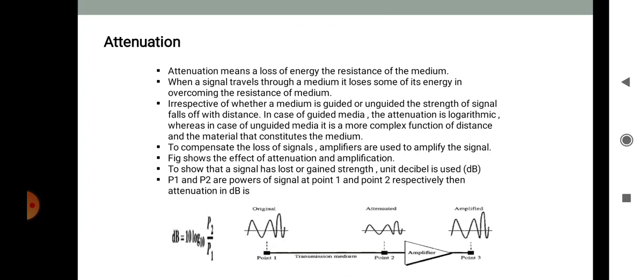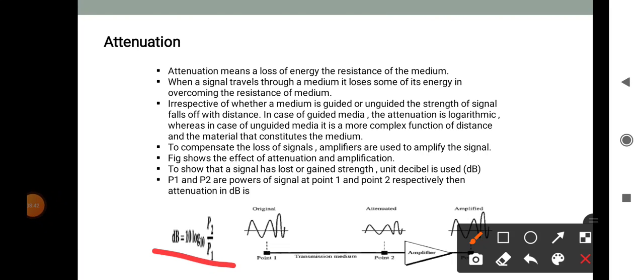Irrespective of whether a medium is guided or unguided, the strength of the signal falls off with distance. In the case of guided media, the attenuation is logarithmic, whereas in the case of unguided media, it is a more complex function of the distance and the material that constitutes the medium. To compensate for the loss of signal, amplifiers are used to amplify the signal. The figure shows the effect of attenuation and amplification.